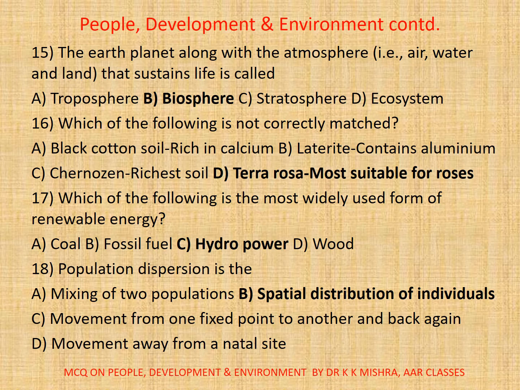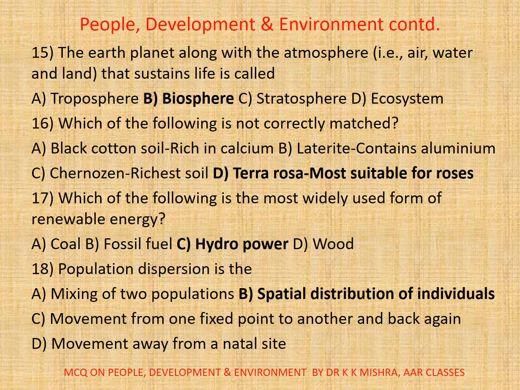Terra rosa, most suitable for roses, is not correctly matched. 17. Which of the following is the most widely used form of renewable energy? A. Coal, B. Fossil fuel, C. Hydropower, D. Wood. Correct option is C, hydropower.